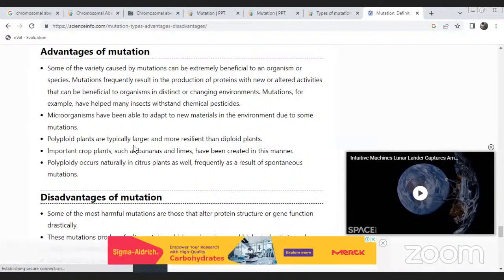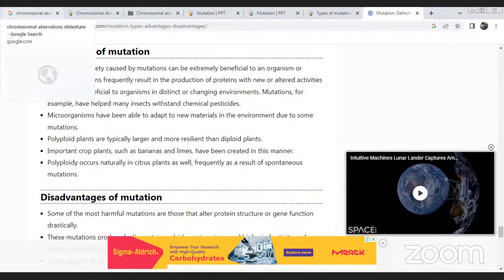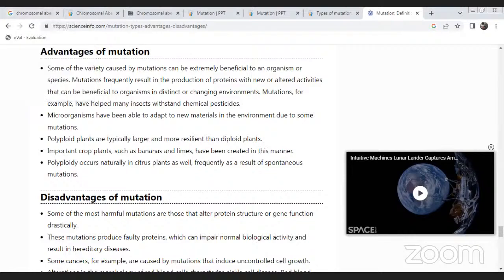Important crop plants such as bananas and limes have been created in this manner.